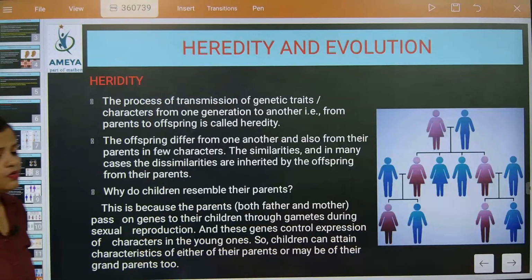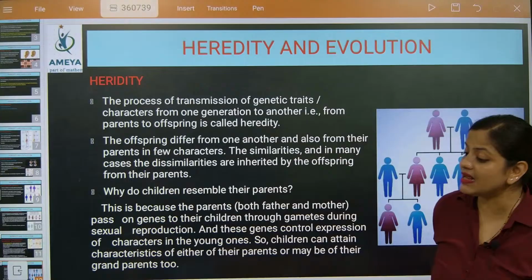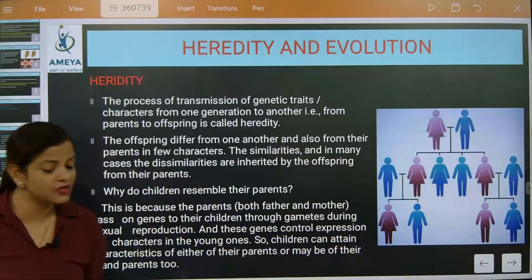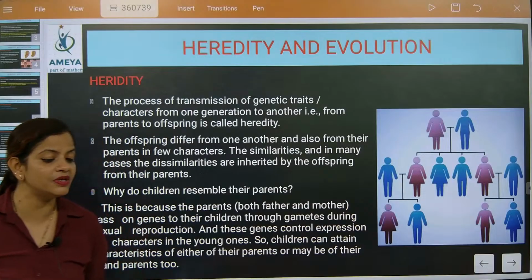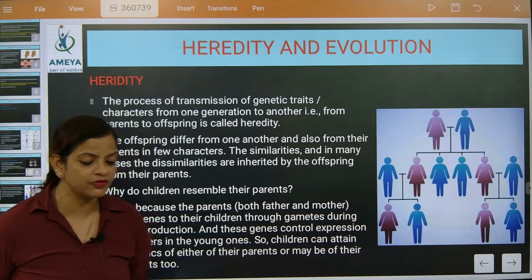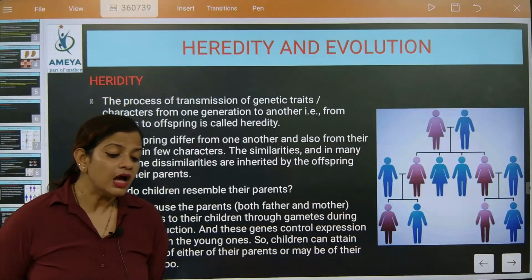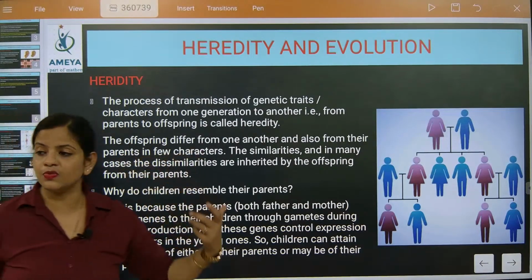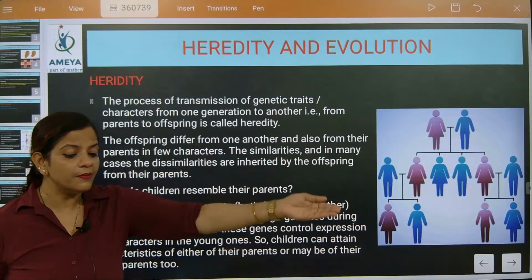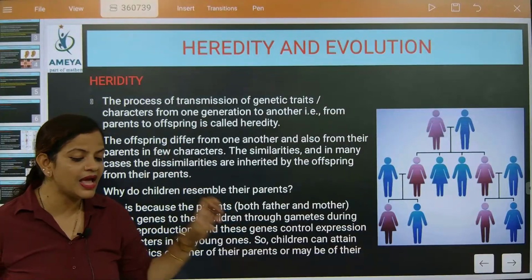Understand one thing. If a germ cell is going to participate in reproduction, its imprint will directly go to the offspring. But if somatic cells mutate, they will not show the change in the next generation, though the somatic cell itself will carry it.